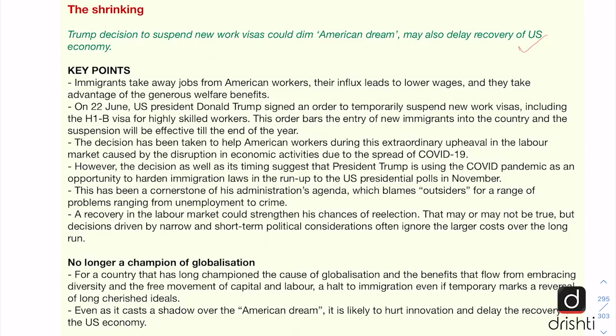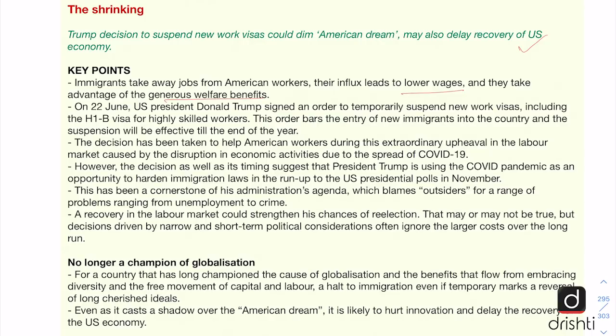And the basic idea behind this ban on immigrants or ban on work visas is that they are taking away jobs from the American workers, and their influx is leading to lower wages for the American workers. And also they are taking advantage of the welfare benefits.